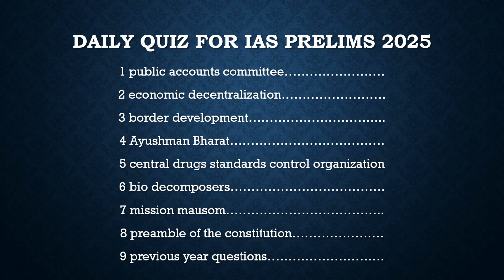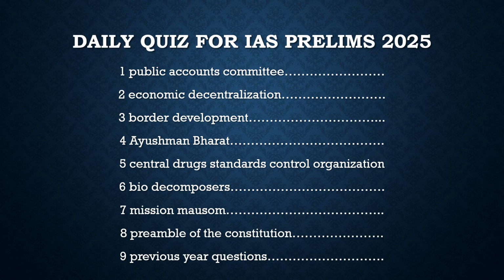So with respect to this, we will solve some questions in the next slide. After that, there was another and last important article in the newspaper which was relevant for your preparation. It is about the Mission Mausam. Its objective is to improve the weather forecasting, and it was introduced by the Ministry of Earth Sciences. And this is in a nutshell about it.